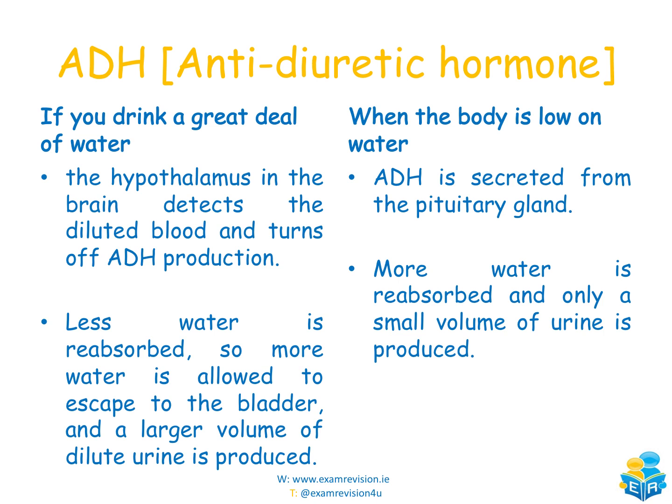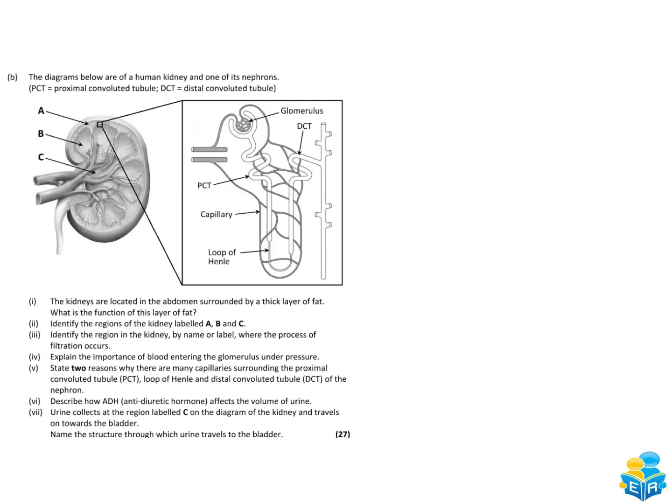We can actually get rid of a little bit more because we have a great deal of water inside our body. But if your body is low on water, then the hypothalamus is going to detect this and turn on ADH production. ADH is going to be secreted from the pituitary gland and more water will be reabsorbed, especially around the distal convoluted tubule and the collecting duct, and only a small volume of urine will be produced. Okay, so an exam question then based on the kidney and the nephron.